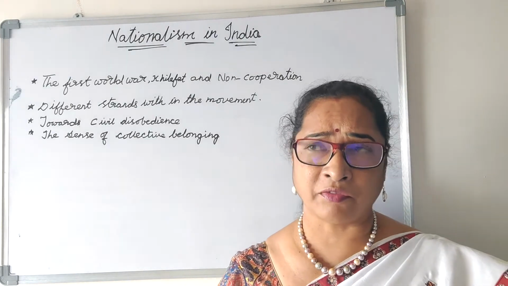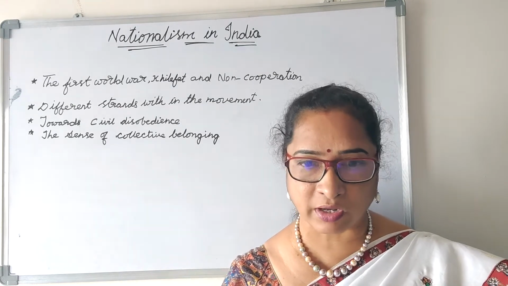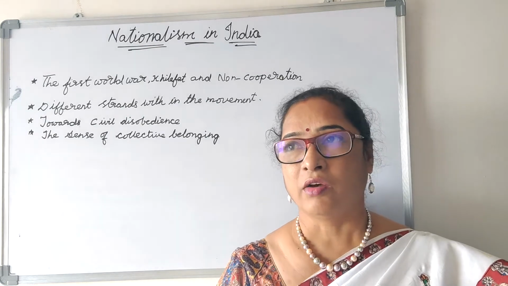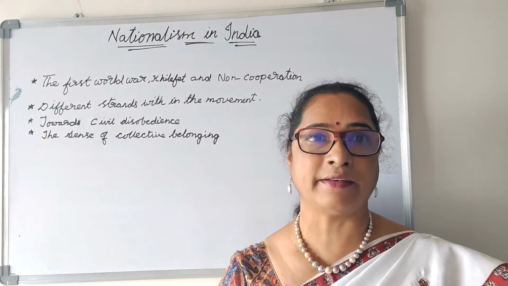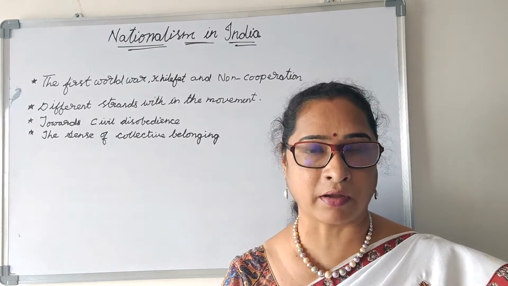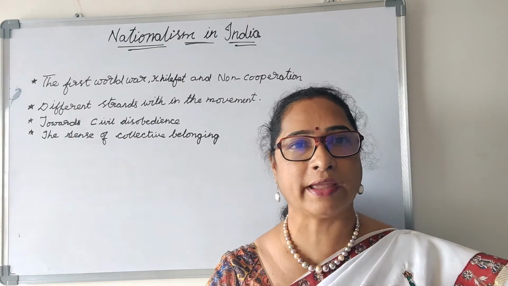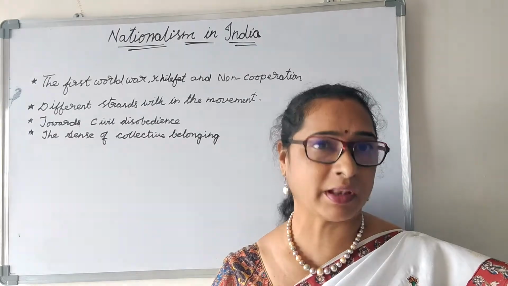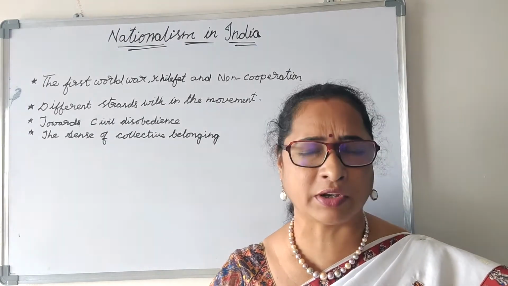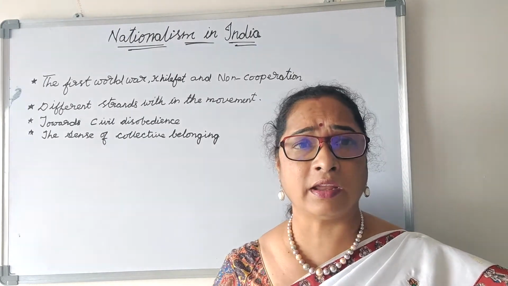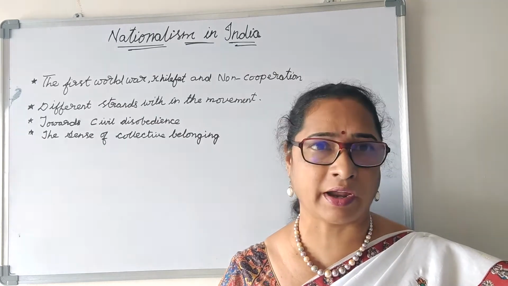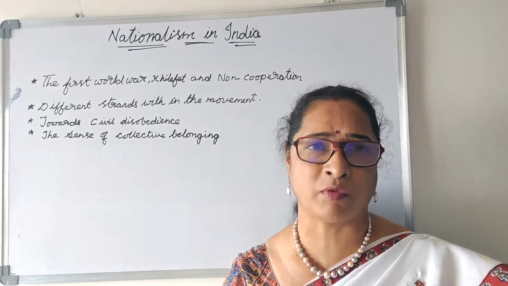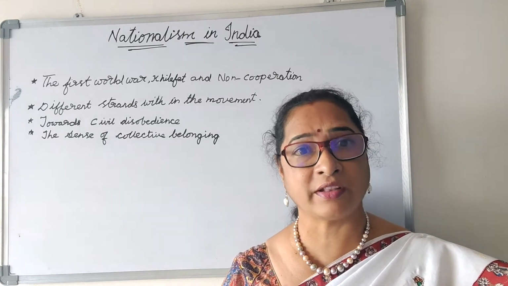When General Dyer came to know that meetings and celebrations were going on, he slowly entered Jallianwala Bagh, closed all the exits, and ordered the fire. The British policemen fired very brutally without thinking anything. So many people died, including women and children. Hundreds of people were killed and wounded.